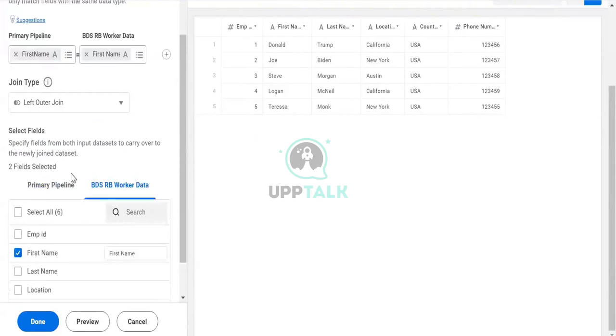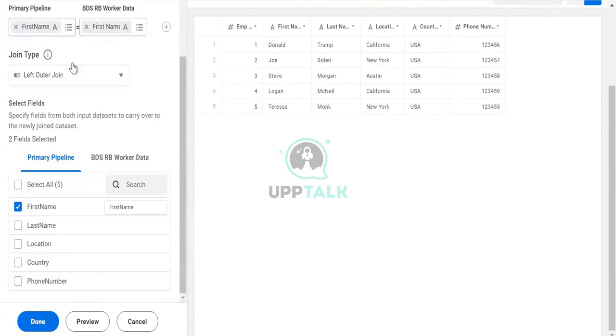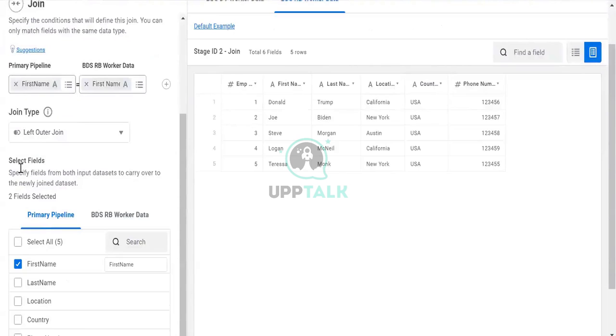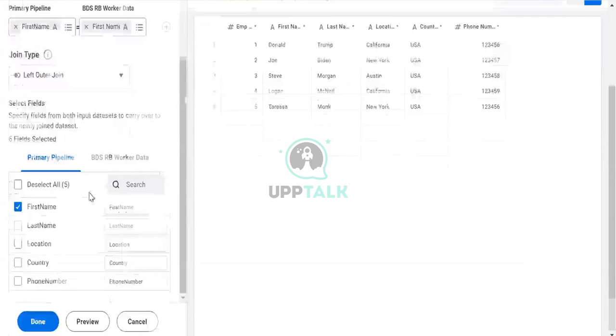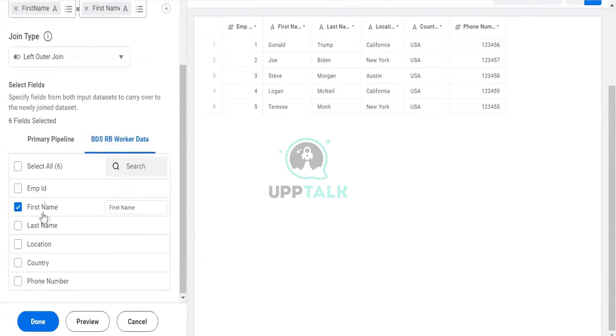Join, here you can see it will ask here. Both the names will come first name over here and first name over here. And when we do a left outer join, it specifies the field from both input data sets to carry to the new one. It will get the data of all the left fields here. Select all, and only from this one, the required ones only. Let's say I only require all the matching ones. I will do the working.